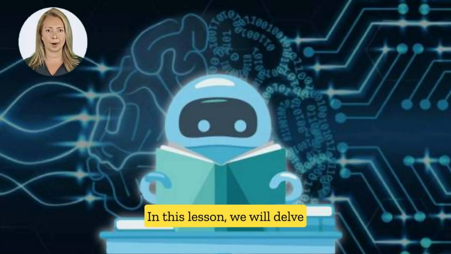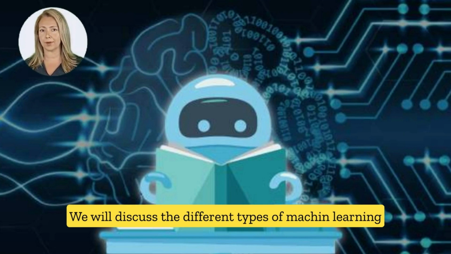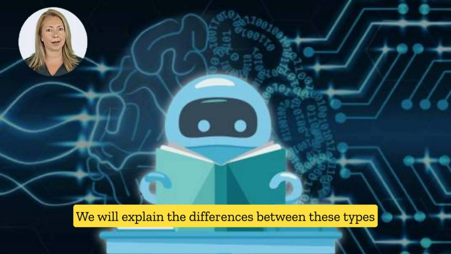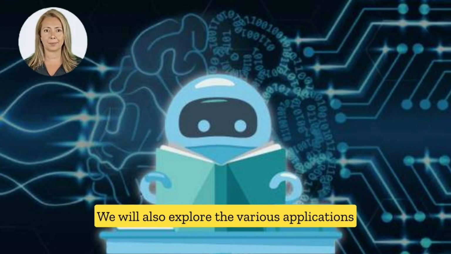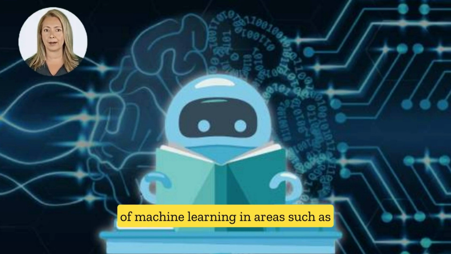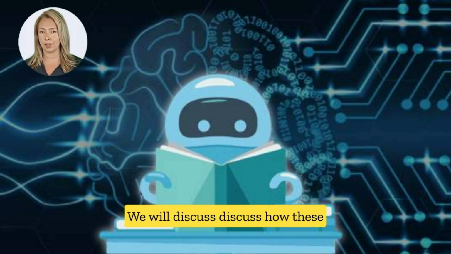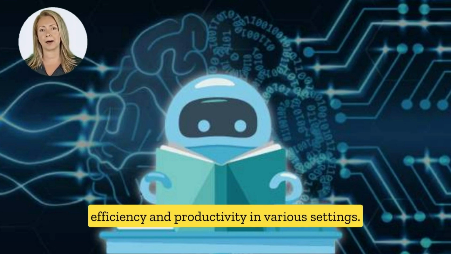In this lesson, we will delve into the field of machine learning. We will discuss the different types of machine learning, including supervised and unsupervised learning. We will explain the differences between these types of machine learning and the strengths and weaknesses of each. We will also explore the various applications of machine learning in areas such as personalization, predictive analytics, and anomaly detection. We will discuss how these tools can be used to improve efficiency and productivity in various settings.